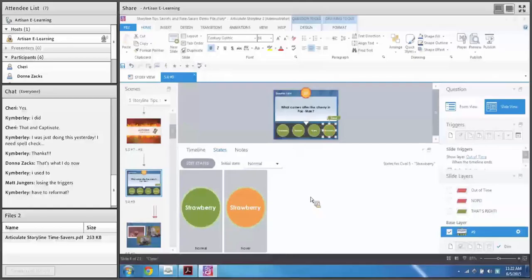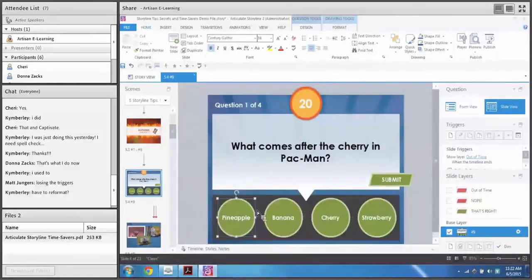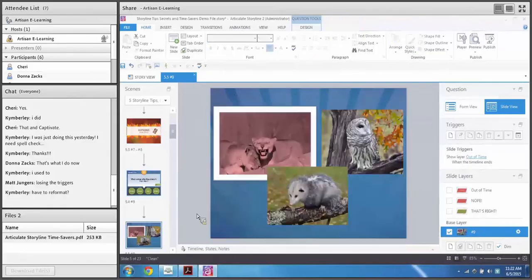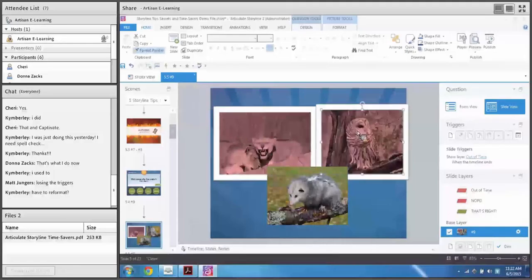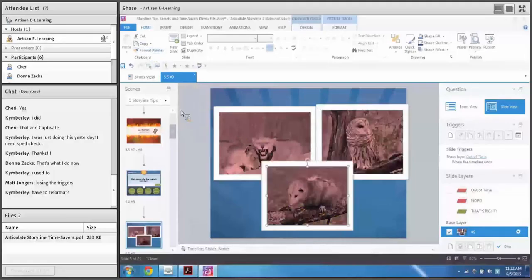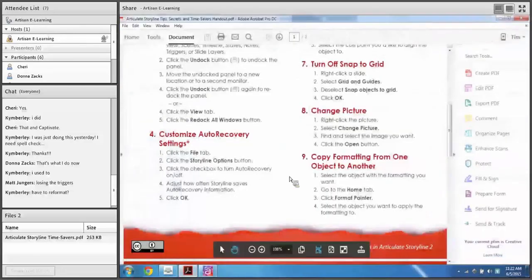So what you can do with that is you can create one button, create all your custom states, whether it's hover states, selected states, whatever, and then go and apply the Format Painter to the other objects, and it will bring those states over. So that can be an incredibly time-saving feature. Now, the Format Painter works with all other types of objects. It works with pictures as well. So I can turn on the Format Painter and apply formatting to pictures as well. So that's pretty cool. All right, so that was number 9, copying formatting from one object to another.